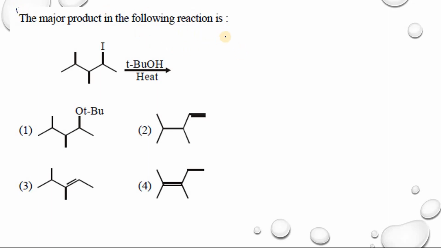The major product in the following reaction is, what is the major product? This one is a neutral alcohol, ROH, and there is heating. When you take alcohols or amines or water, in the case of secondary or tertiary, the first step will be solvolysis. If you take neutral molecules, this one is a weak base and weak nucleophile.